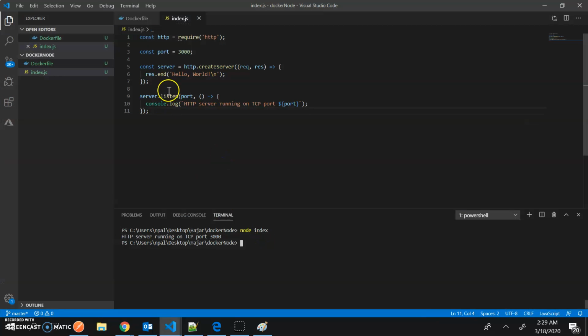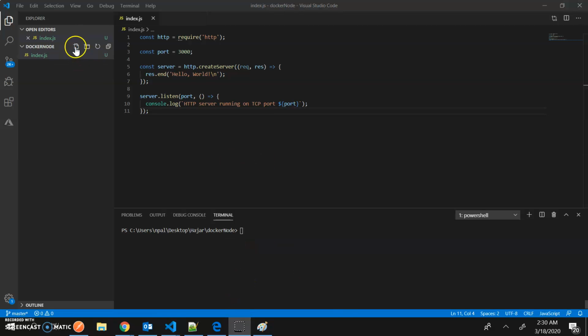Okay, so what do I need to do in order to achieve this? How do I get a basic computer, how do I transfer all my code to that computer, and how do I run my application in that computer? I want to show you. Just bear with me one minute.